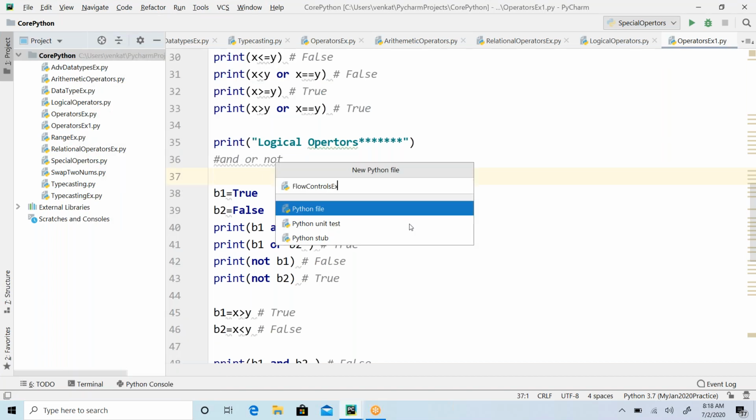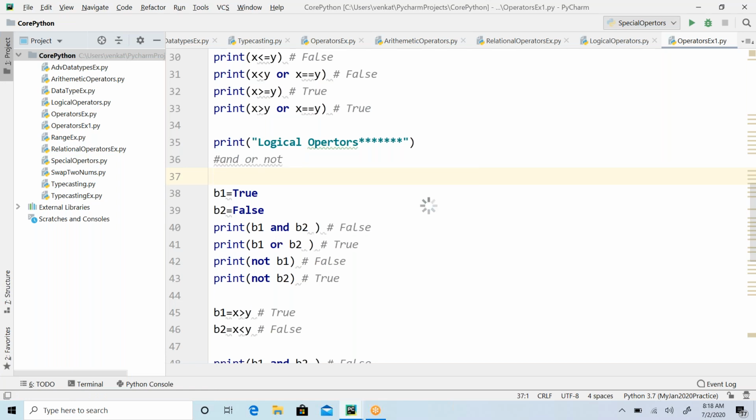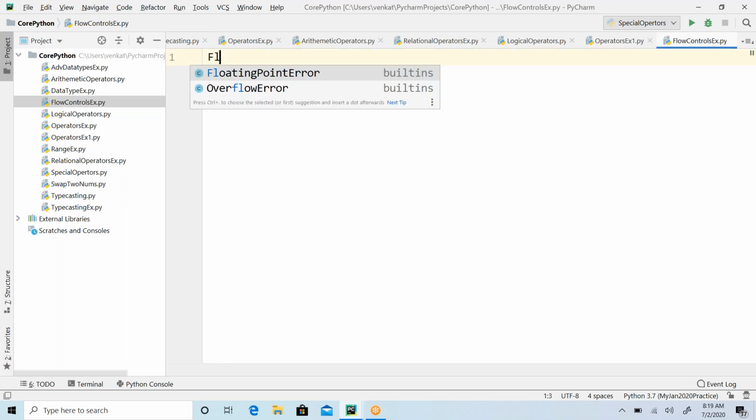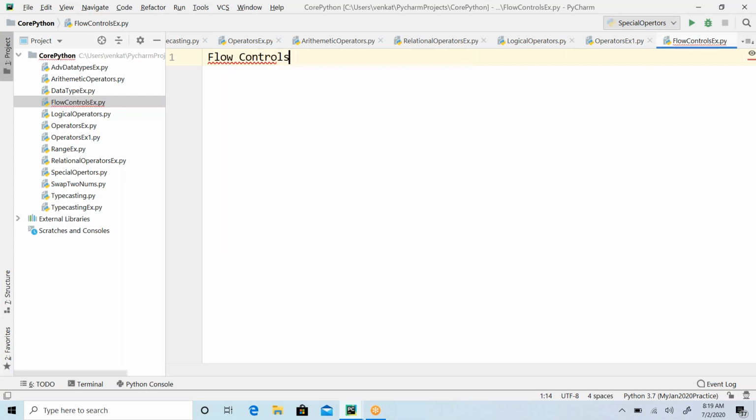What do you know about flow controls? Can you ping me in the chat box? What do you know about the flow controls? I would say flow control statements.